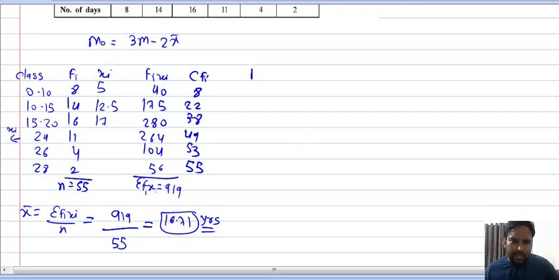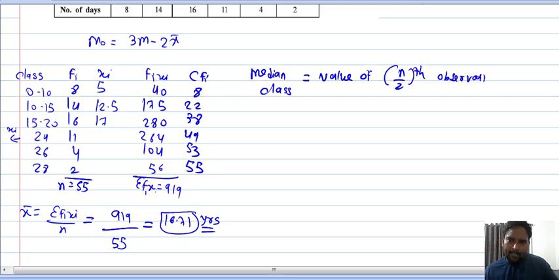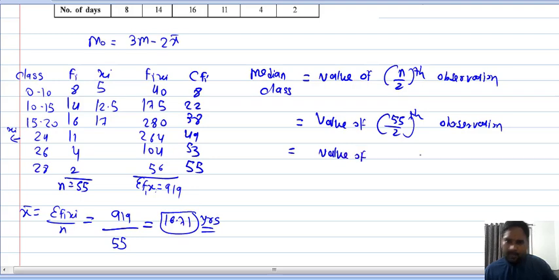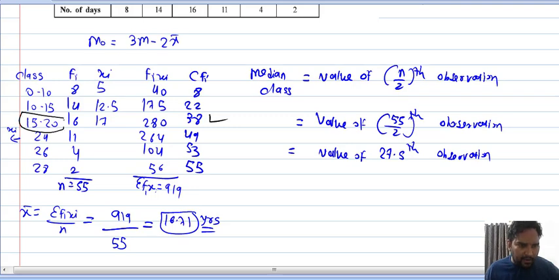So first step, median class. We have to obtain the value of n upon 2 observation. What is n? 55. So divided by 2 observation, the value of 27.5th observation. So 27.5, where does it fall? It falls here. So my median class will be 15 to 20.